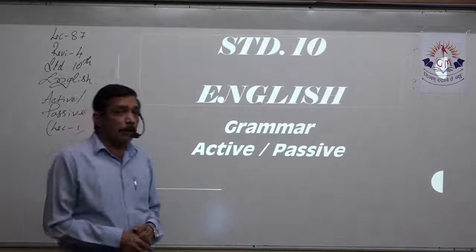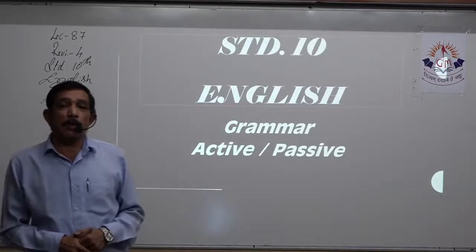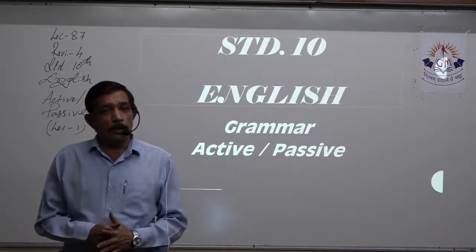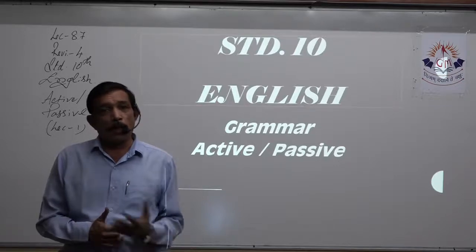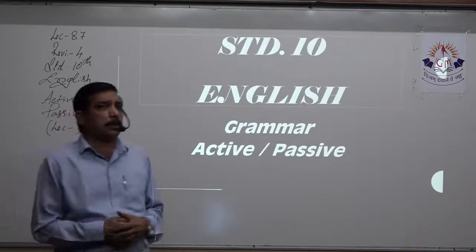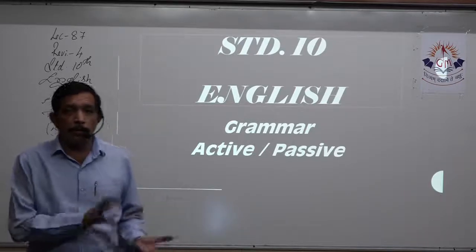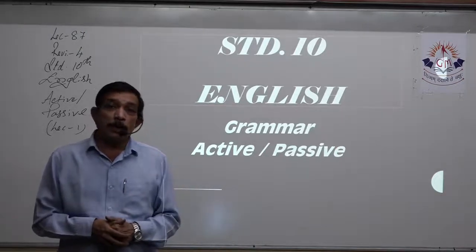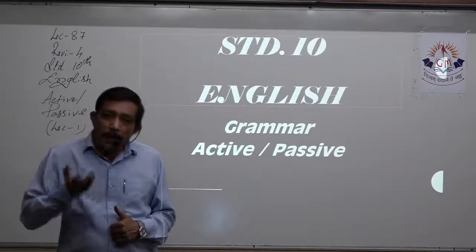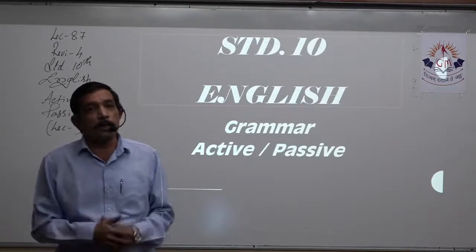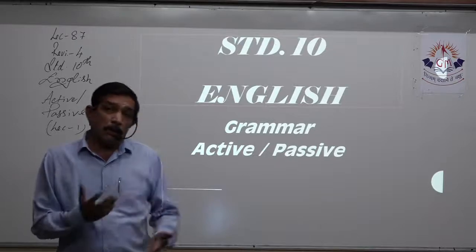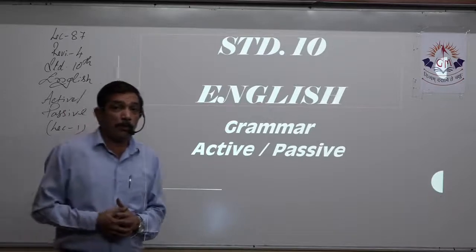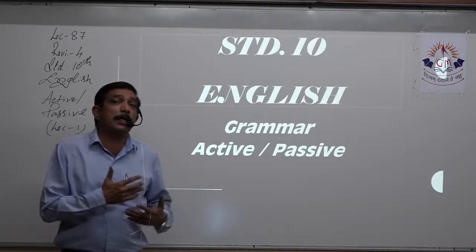Today we are going to take a very important grammar topic for revision, that is active passive. We are well thorough with the topic right from 7th standard onwards, 7th standard, 8th standard, 9th standard. Continuously the topic has been taught to you in different viewpoints, so that slowly you take the active passive in your active writing and the passive writing, so that you learn how to form sentences in active and passive, how to turn. For example, you might have formulated the sentence, but it might be in active, but for the writing, say you need to write it in passive form.